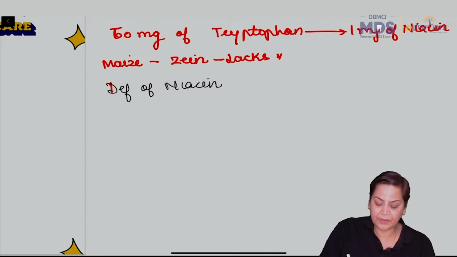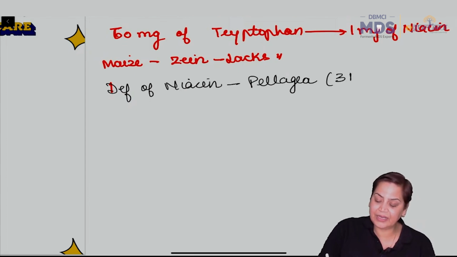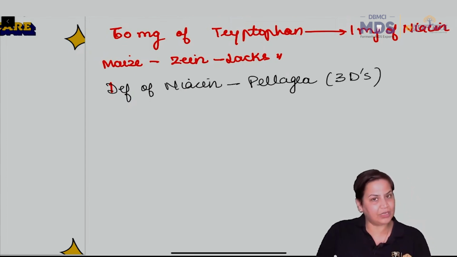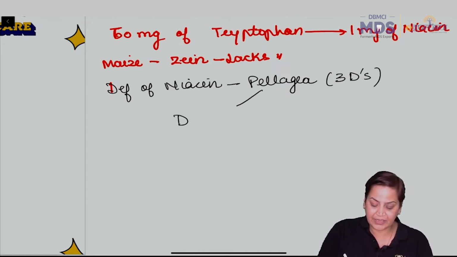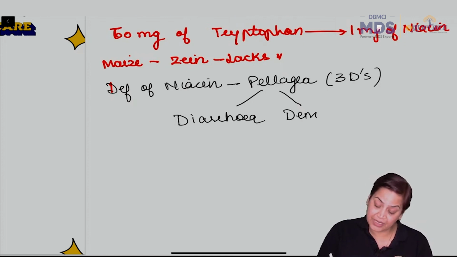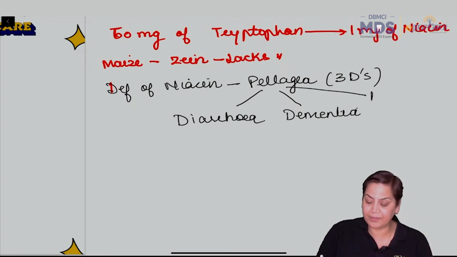leads to pellagra, and this pellagra is characterized by 3 Ds. And what are those 3 Ds? 1 D stands for diarrhea, second D stands for dementia, and third D stands for dermatitis.